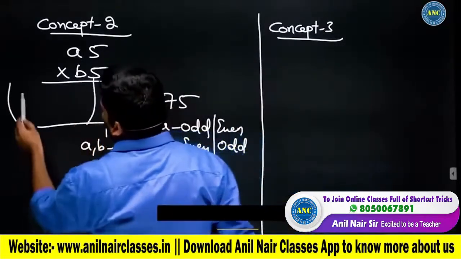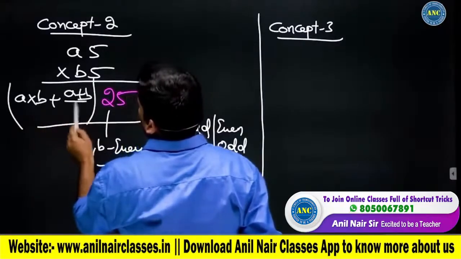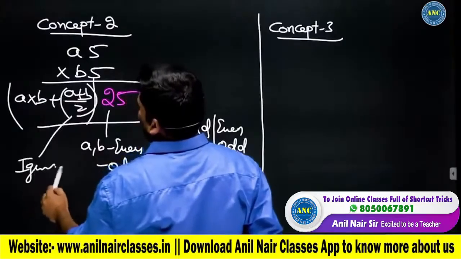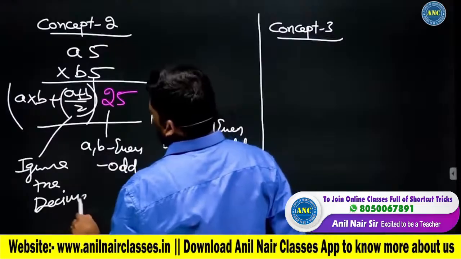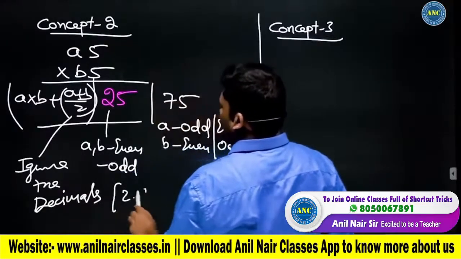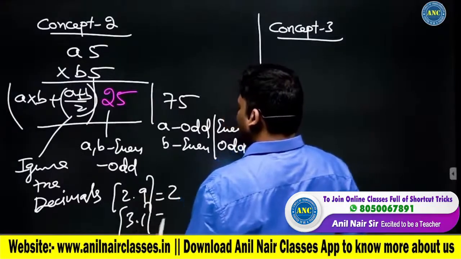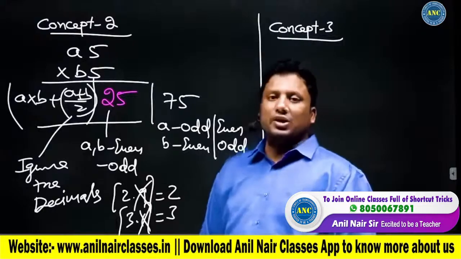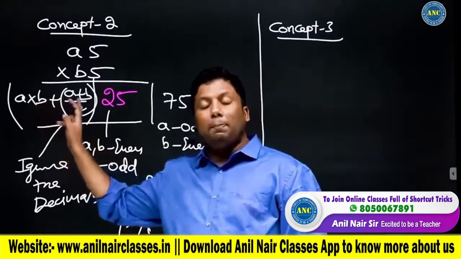The number before the last two digits is given by the formula A into B plus (A plus B) by 2. Here, if you get any decimal, ignore the decimal. 2.9 is 2, 3.1 is 3. Everything after the dot, remove it. For A5 into B5, it is A into B plus (A plus B) by 2.